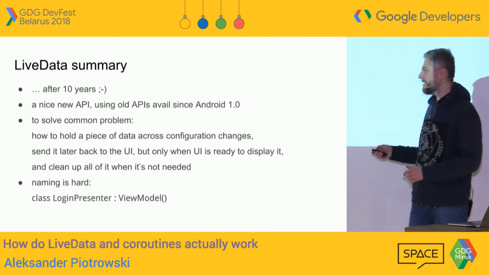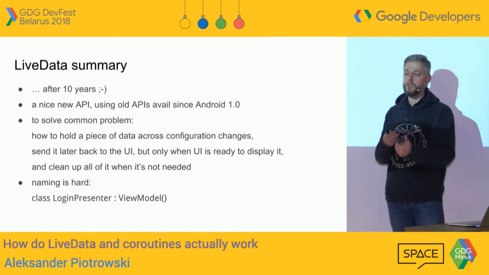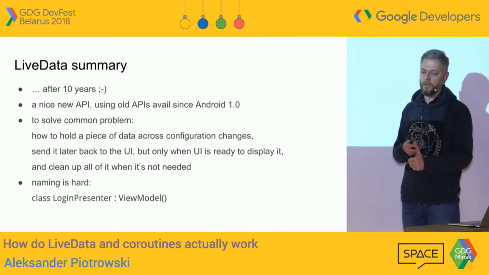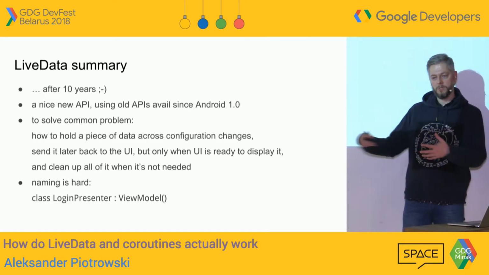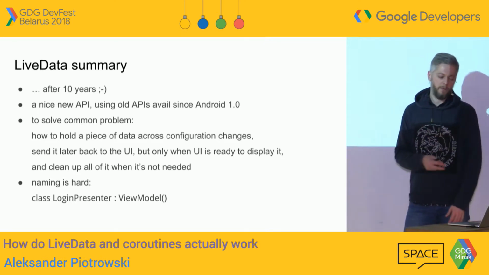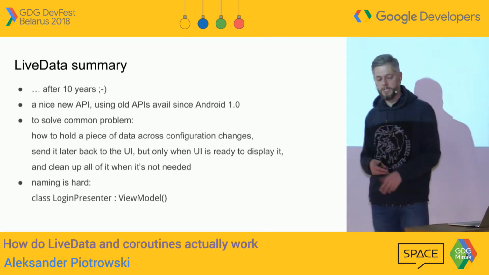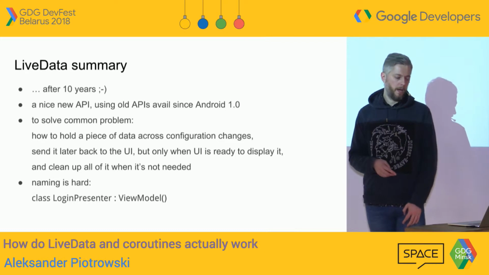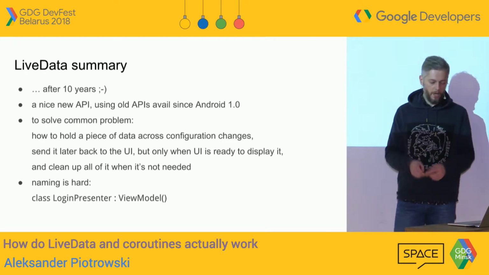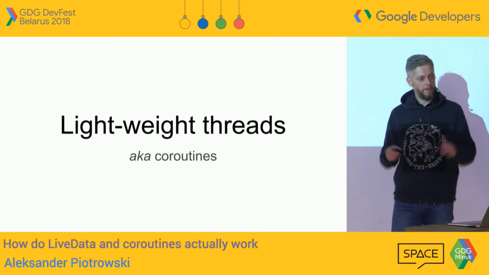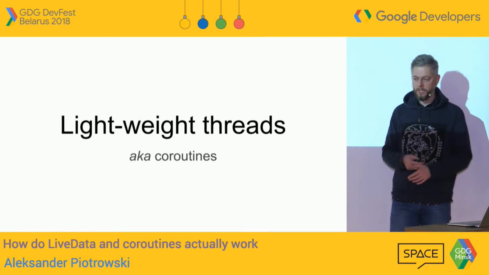But sadly, it's not that great a name, because we have view models at this point. We have view models in the MVVM pattern. We have view models when you use data binding. This is how Google calls those data binding objects that we pass down to XML. And now we have a third view model, which is part of the LiveData/Lifecycle API. So that was the first thing: how easy it actually was, and kudos to Google for doing that.